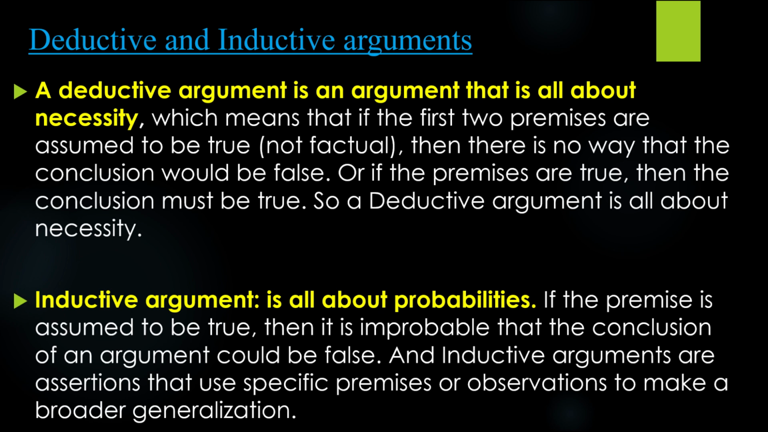On the other hand, inductive arguments are all about probabilities. If the premise is assumed to be true, then it is improbable that the conclusion of an argument could be false. And inductive arguments are assertions that use specific premises or observations to make a broader generalization.